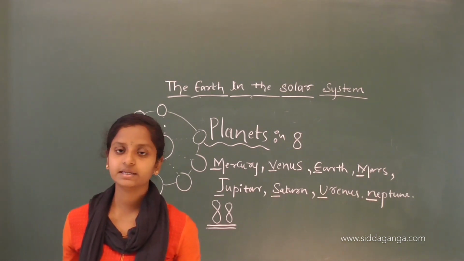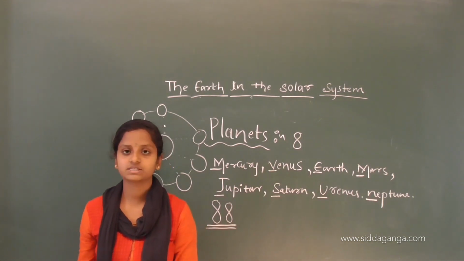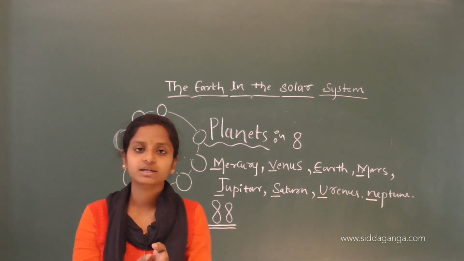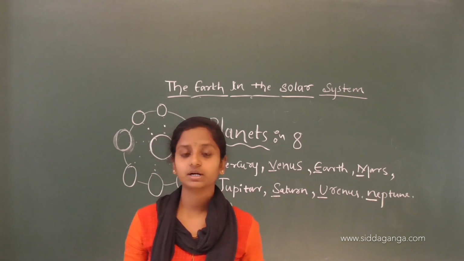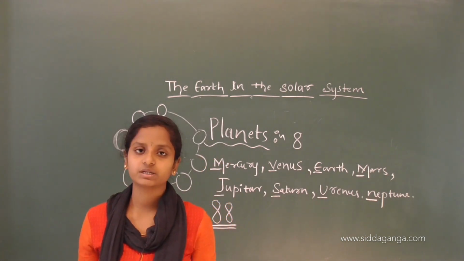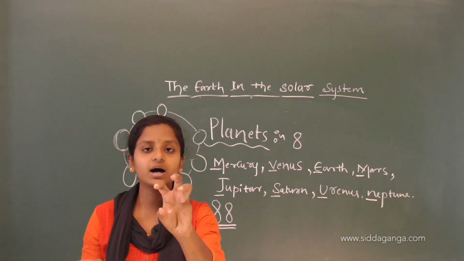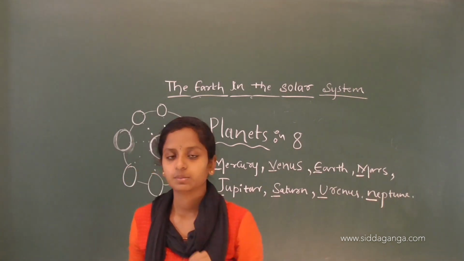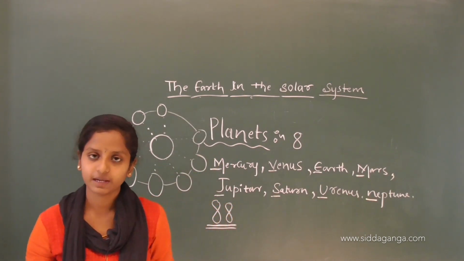So, till recently Pluto was called a planet, but after that they held a meeting in the astronomical union. In that they decided this is no longer a planet, it is considered a dwarf planet. Dwarf means short, right? Short planet. So this is about the planets.